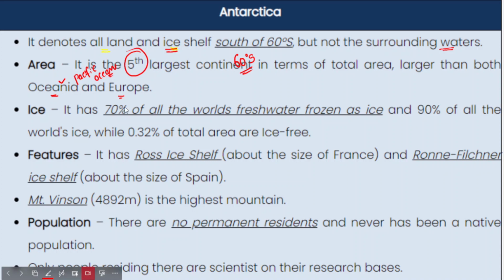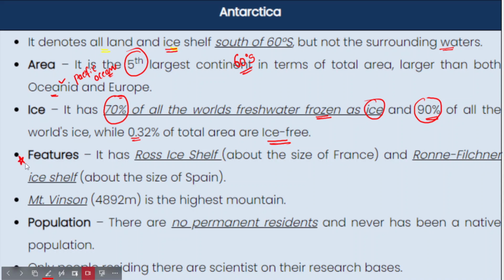Apart from that, it holds around 70% of the world's freshwater frozen as ice and 90% of all the world's ice. So 90% of all the world's ice is located in the Antarctic continent itself. Just 0.32% of the total area in Antarctica is actually considered as ice-free zone. So it has certain features.